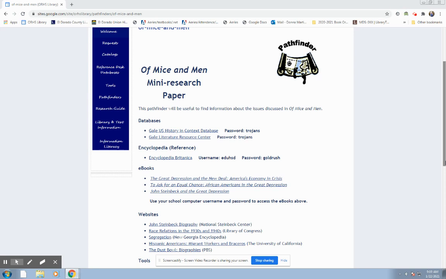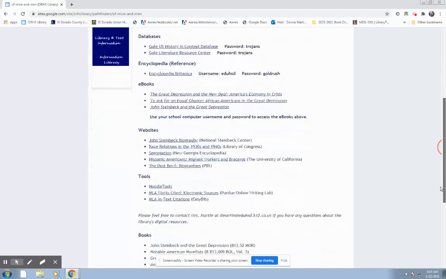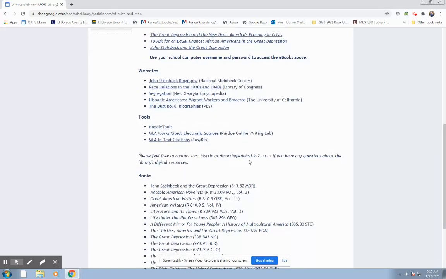I wanted to talk about the Of Mice and Men Pathfinder and how to search through some of the databases. You have lots of online resources here that you can access on campus or at home. If you have any issues with passwords or have any questions, please email me. My email is at the bottom of the Pathfinder, or sort of towards the bottom.